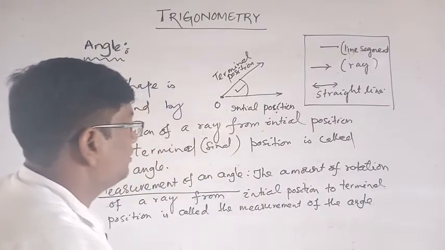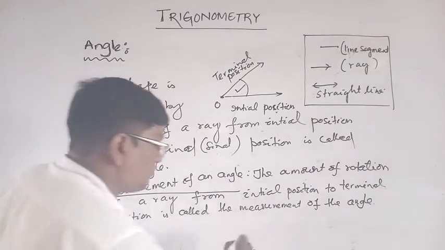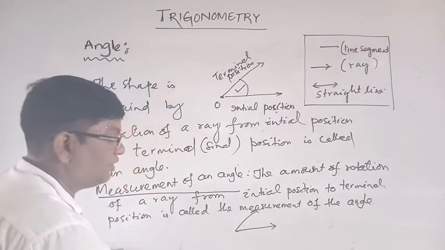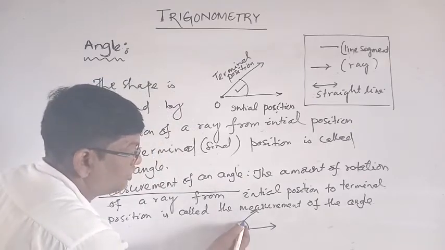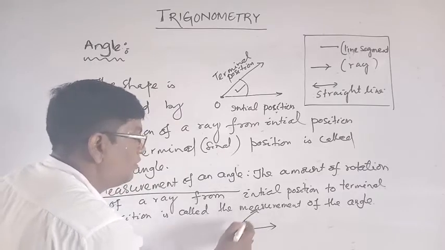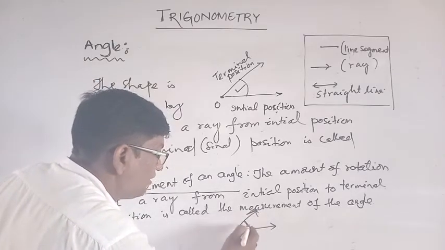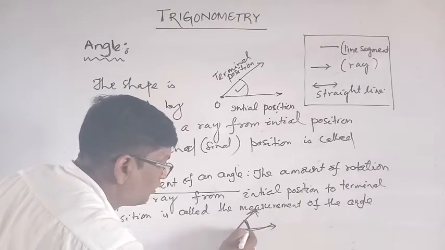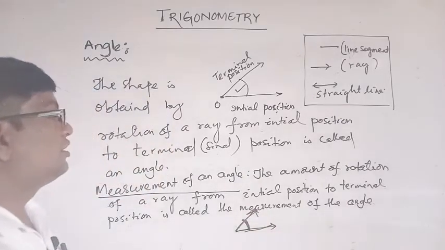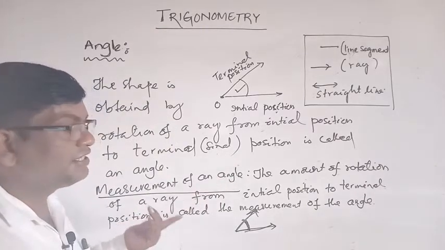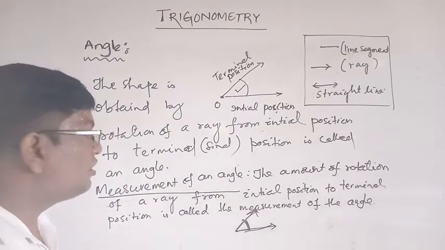The amount of rotation means what? This is an angle. Measure this: how much rotation is there? This is the amount of rotation. That is, the amount of rotation of a ray from initial position to terminal position is called its measurement.